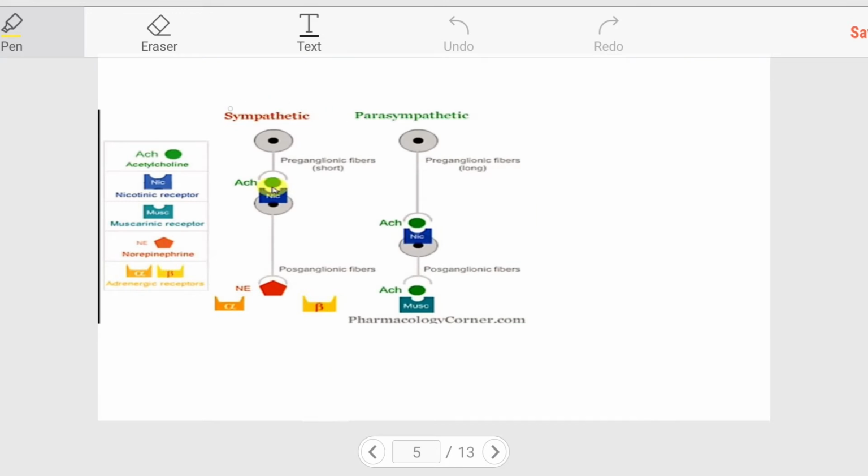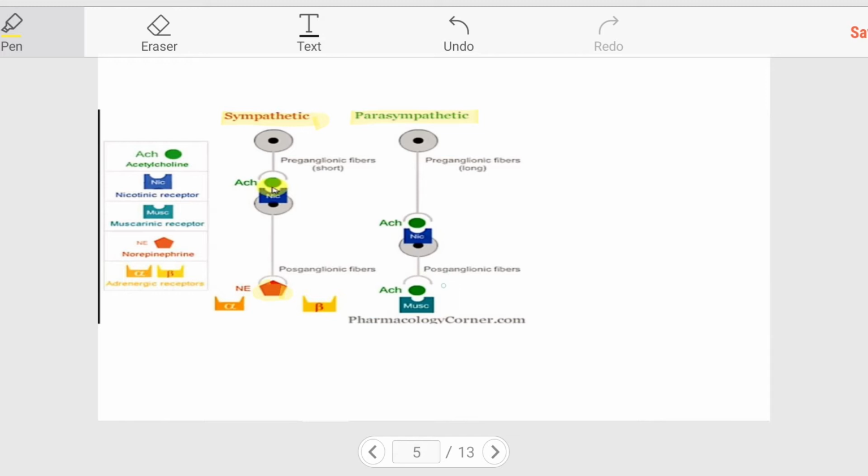Let's look at the pathway of the neurons in the sympathetic system and parasympathetic system. In the sympathetic system, the preganglionic fibers at the end release acetylcholine, which binds to the nicotinic receptors on the postganglionic fibers, which then finally release noradrenaline. But in the parasympathetic system, the preganglionic fibers release acetylcholine, which acts on the nicotinic receptors of postganglionic fibers, which again release acetylcholine, which binds to the muscarinic receptors.